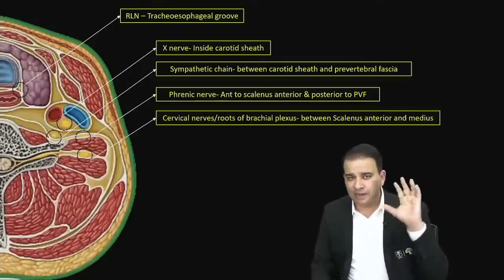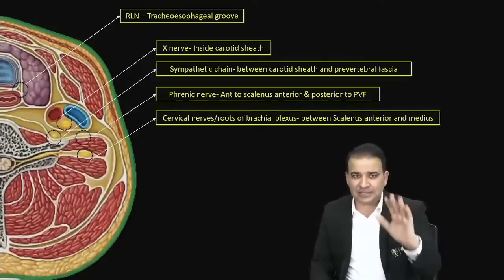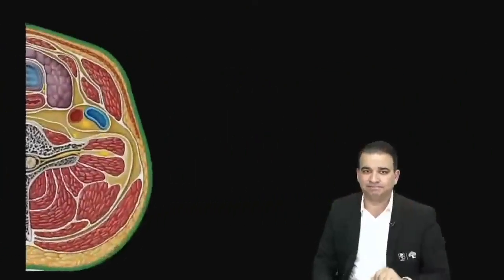Now let me remove the nerves from this picture, and this time let's look at some important spaces. Look at that fascia, the fascia which is present outside the pharynx. Let me put a pointer there. The fascia which is present around the pharyngeal wall is the buccopharyngeal fascia. Buccopharyngeal fascia is an extension of the pretracheal fascia only. The same fascia which covers the thyroid gland is present around the pharynx as the buccopharyngeal fascia. So that is the buccopharyngeal fascia there.